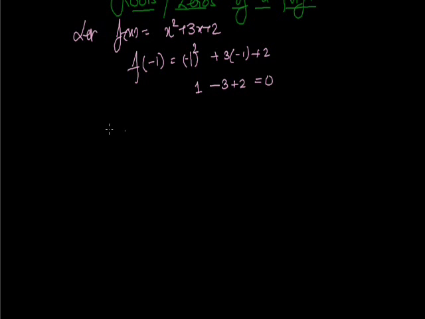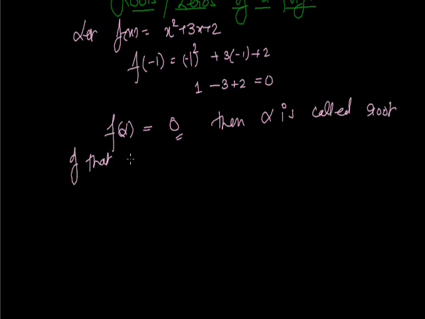So what we can say, on putting the value of alpha in an equation, and attaining 0 as an answer, then alpha is called a root of that polynomial. So we can easily find out the roots and zeros of a polynomial by the midterm split method in the quadratic equation case and by adopting different kinds of methods.